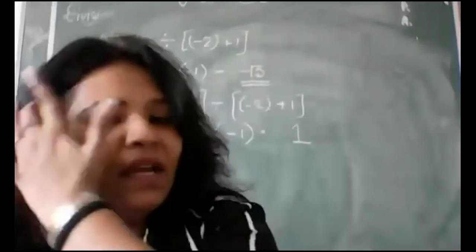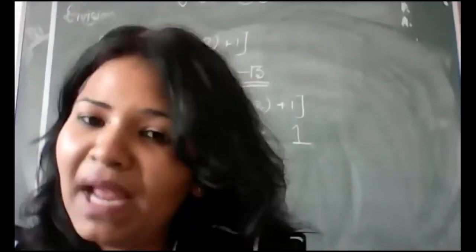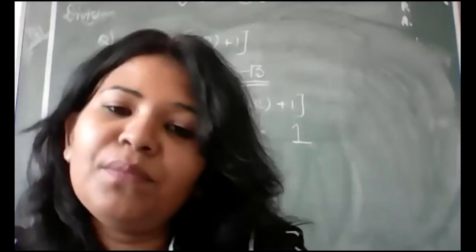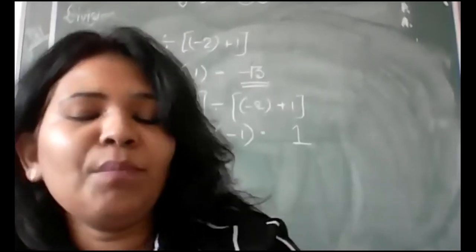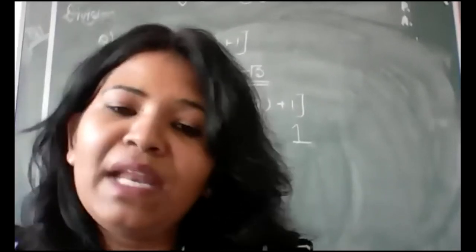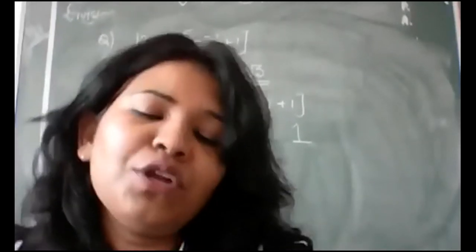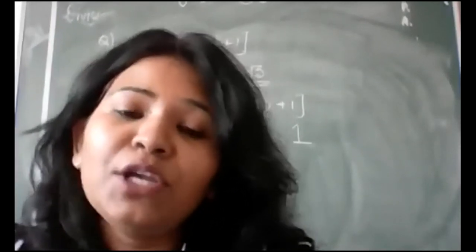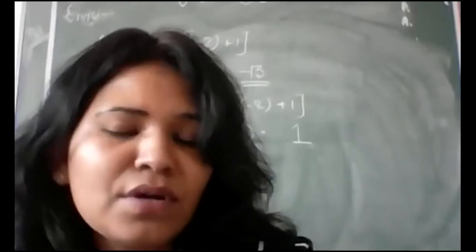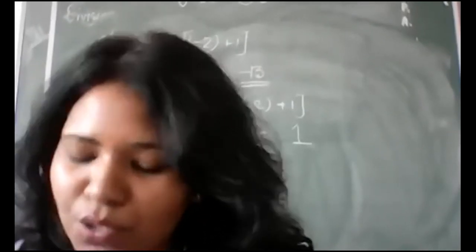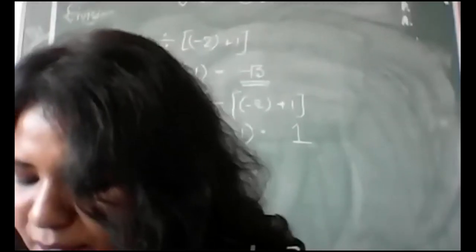You have to fill the blank in such a way that, whichever number you divide by, you get the same number, that is only 1. And why positive 1? Because you are getting the same sign over here. Positive divided by positive, only then positive will come. So here the answer will be positive 1.